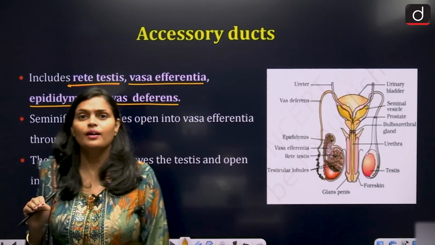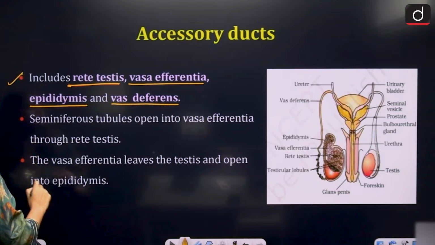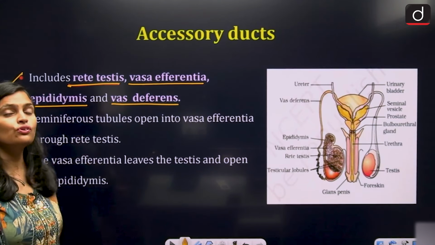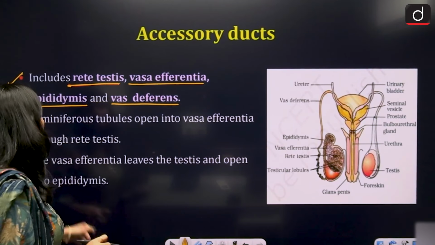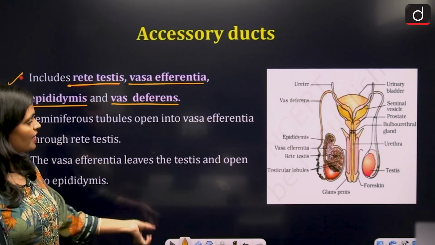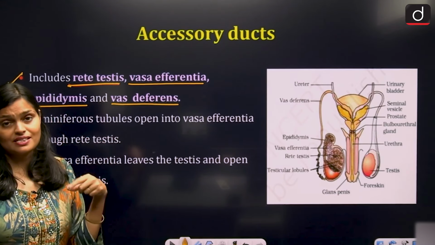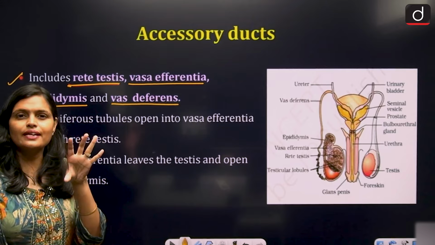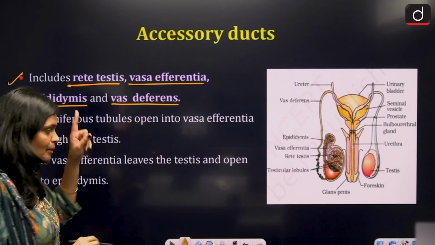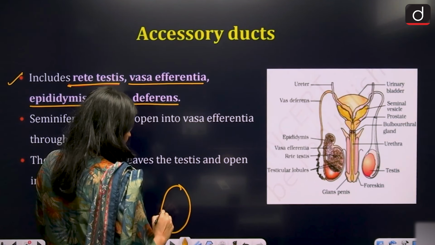Now, seminiferous tubules open into vasa efferentia through rete testis. Vasa efferentia leave the testis and open into the epididymis. Now, first of all, just understand where you have the epididymis. See, suppose this is your testis.